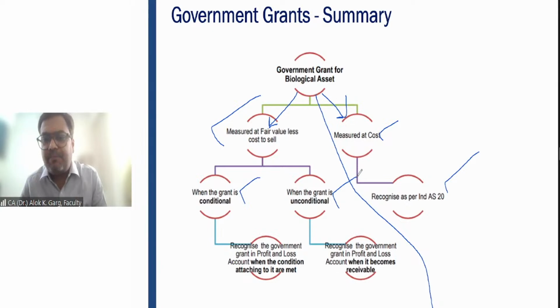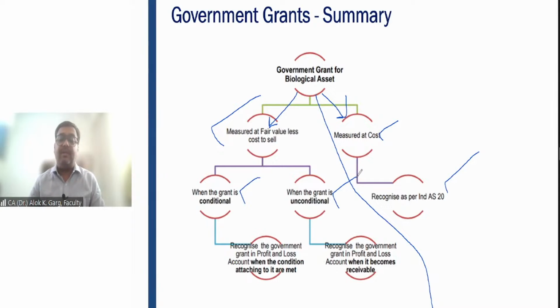But instead, the government may say: let's do one thing. I'm giving you 10 crore rupees upfront, with a condition that you have to cultivate this land for agriculture purposes for 5 years. But whenever you complete each year, you will be able to retain the government grant on a pro rata basis.